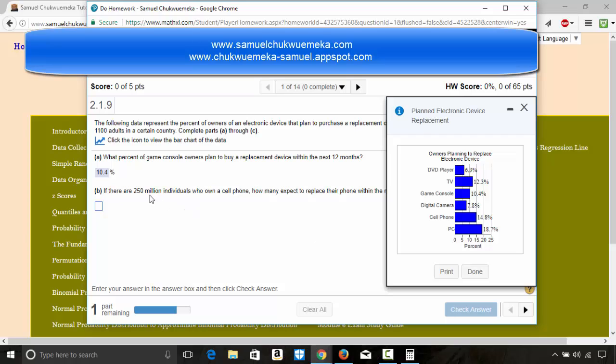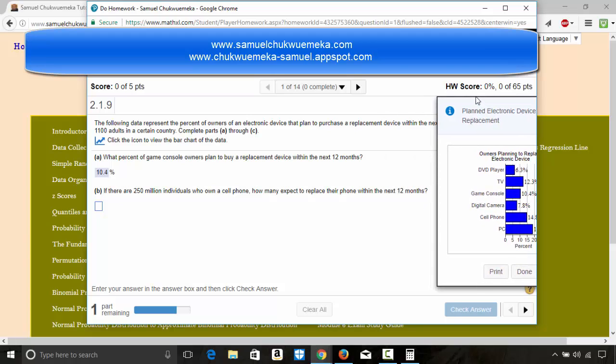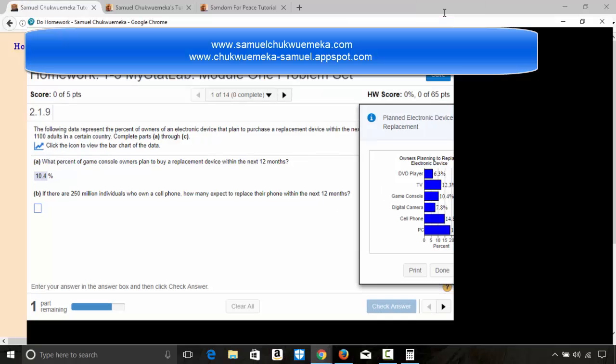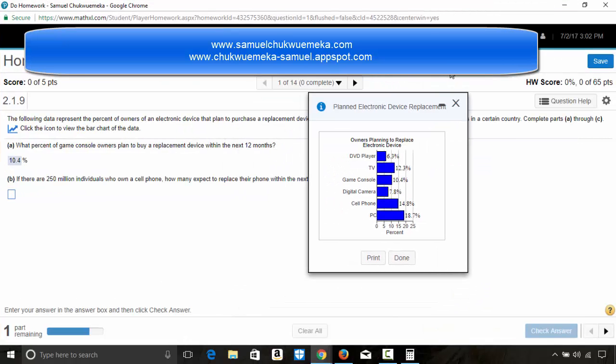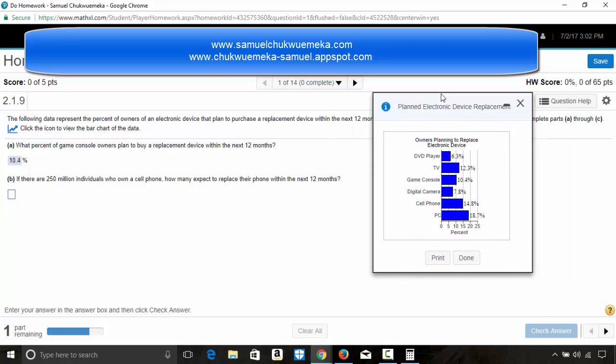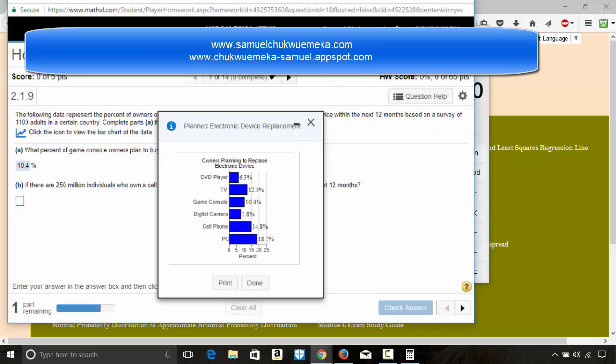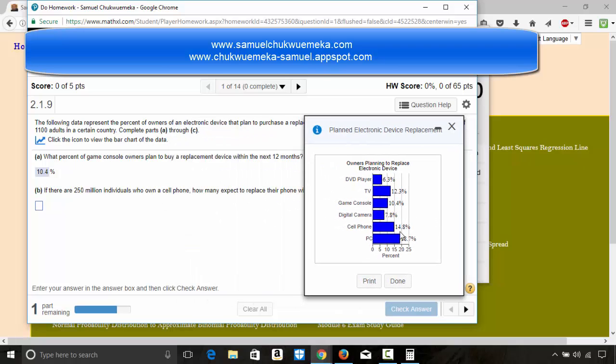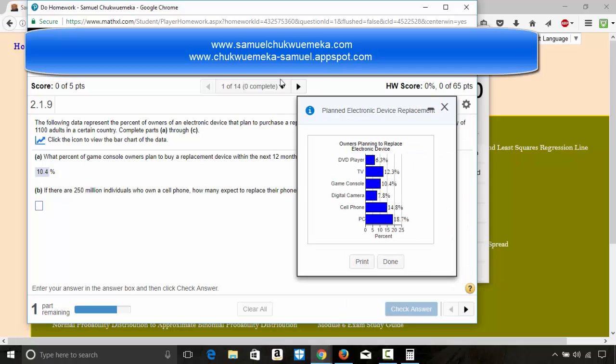Then it says if there are 250 million individuals who own a cell phone, how many expect to replace their phone within the next 12 months? Let's make this bigger. I might need to restore this because I might need the calculator. So here they just asked about cell phone, and the cell phone is 14.8%. So 14.8% expect to replace their phone within the next 12 months.